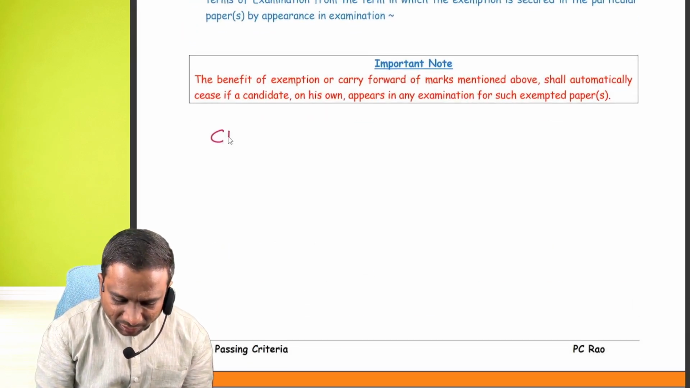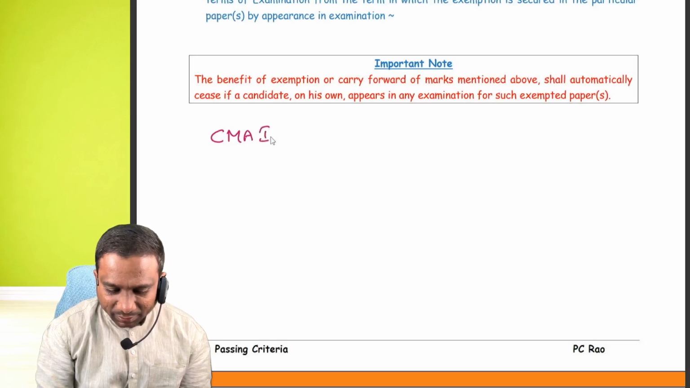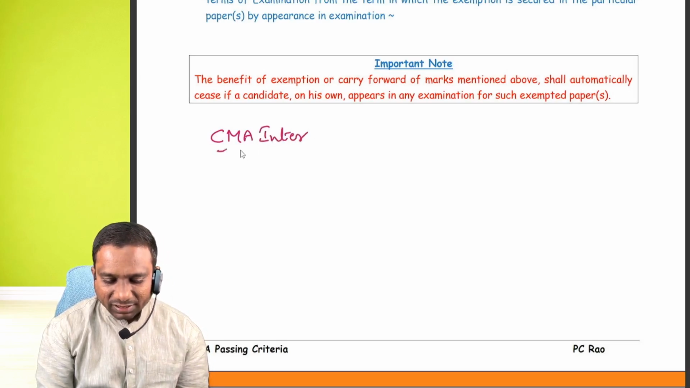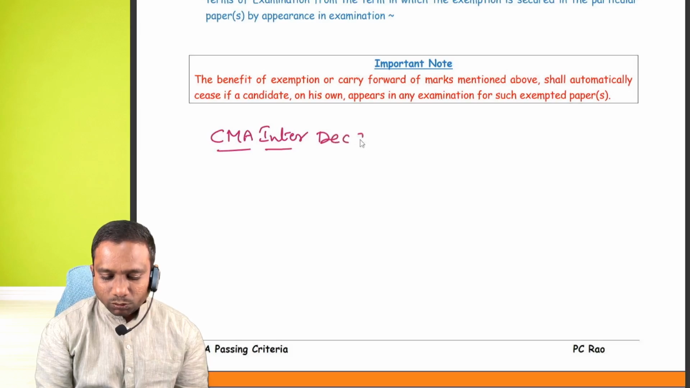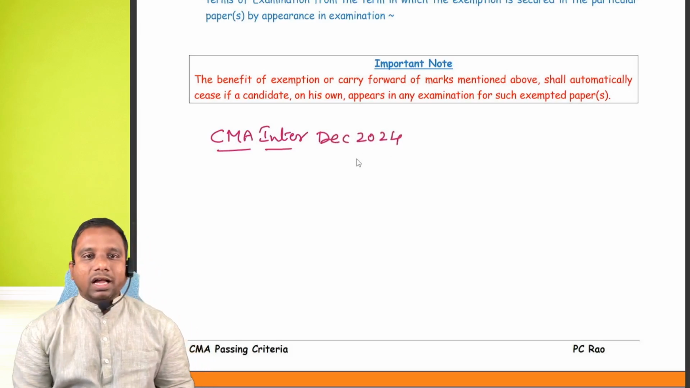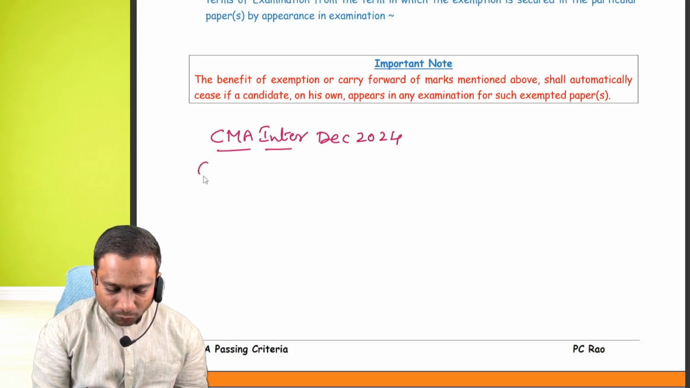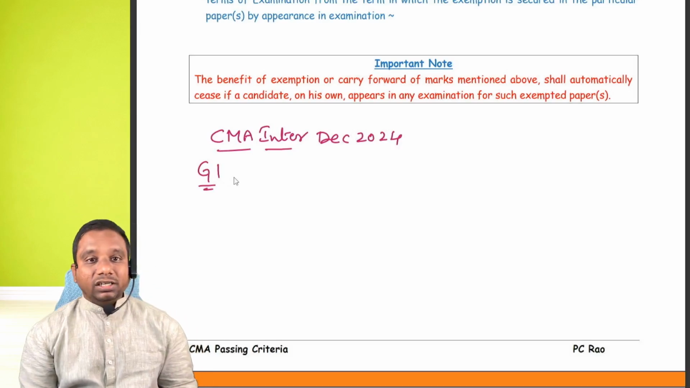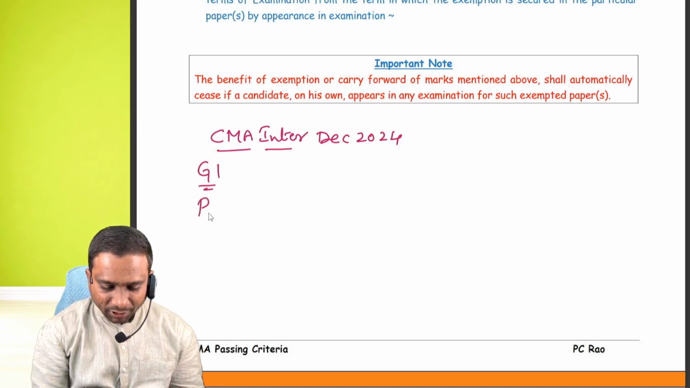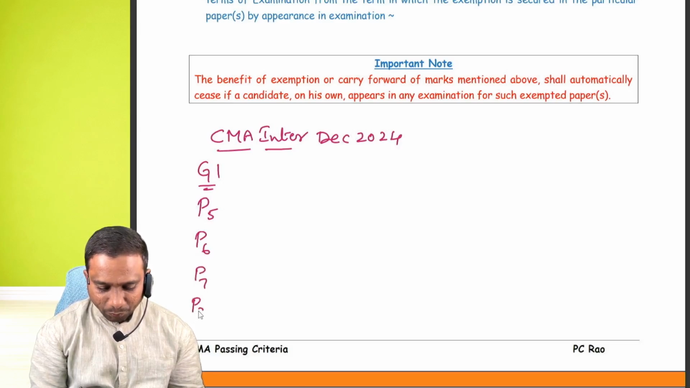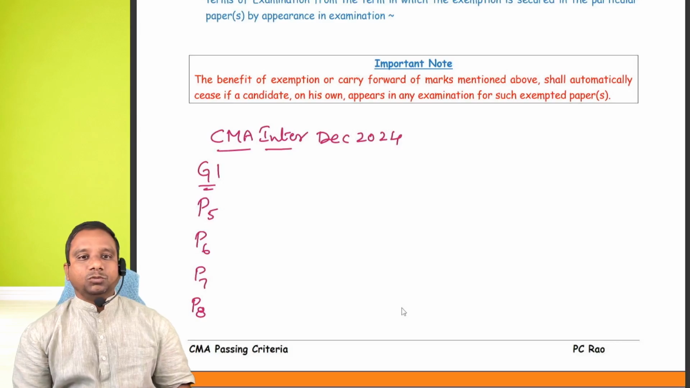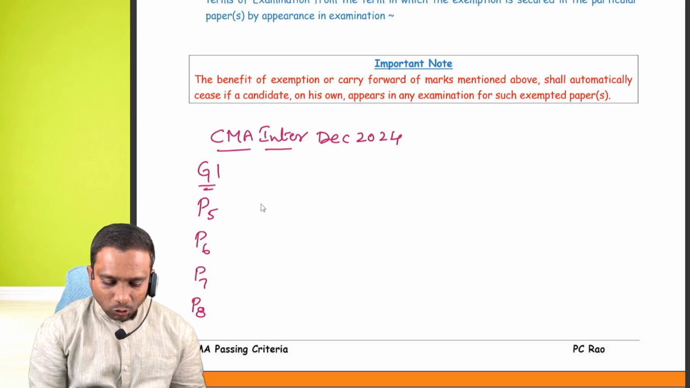Let us say I have written CMA Inter exams in December 2024. I have written Group 1: paper 5, paper 6, paper 7, paper 8. 4 papers. Okay, in paper 5, I got 60 marks.